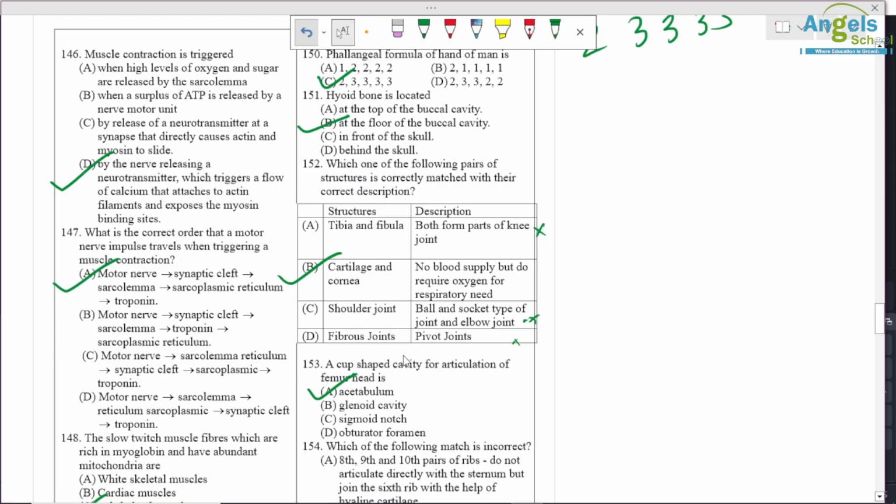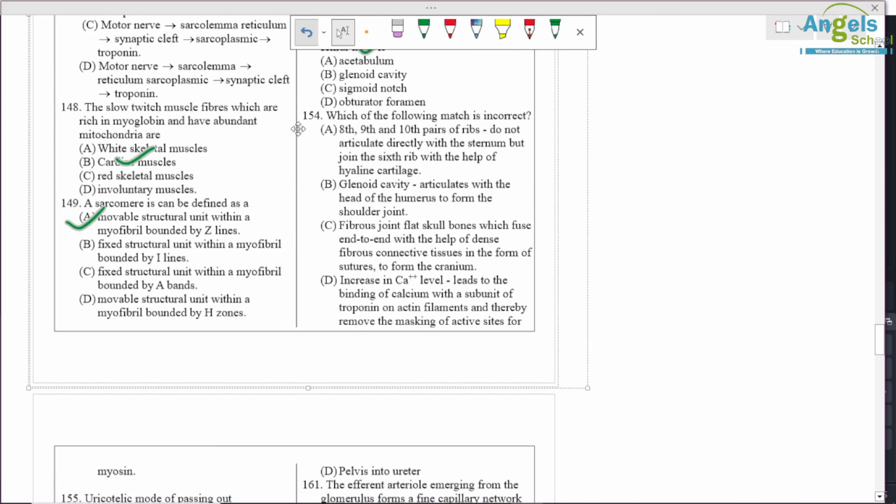Question number 154. Which of the following matches is incorrect? So option A is incorrect. They are joined not with the sixth rib, they are joined with the seventh rib. Okay, so 6 is incorrect in that statement and the other statements are correct.